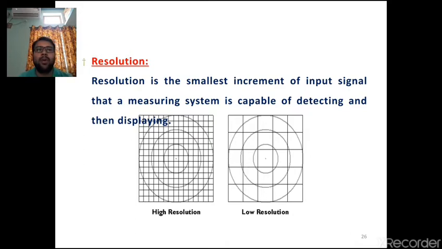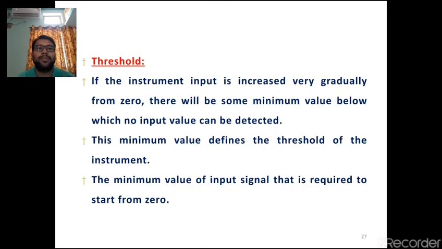Resolution is nothing but the smallest increment of an input signal. That means whatever the input signal is, we are going to magnify it to get a correct display. That is nothing but resolution.